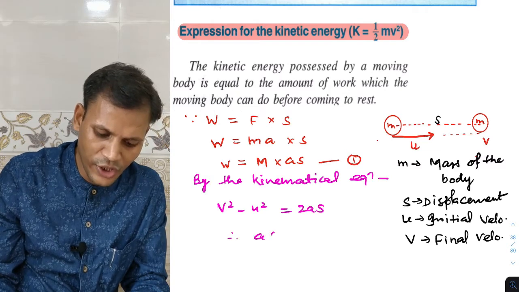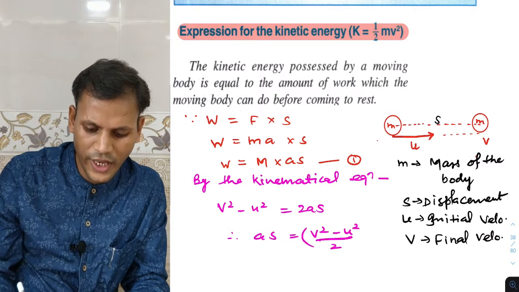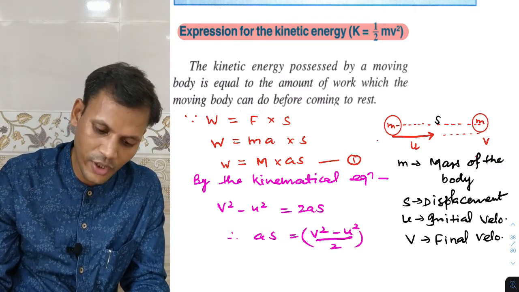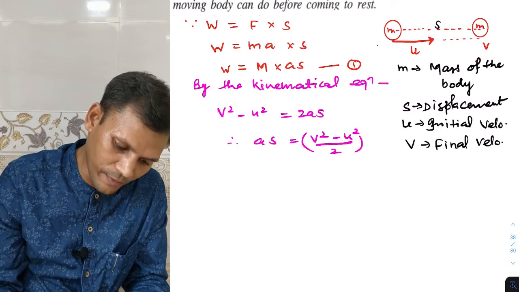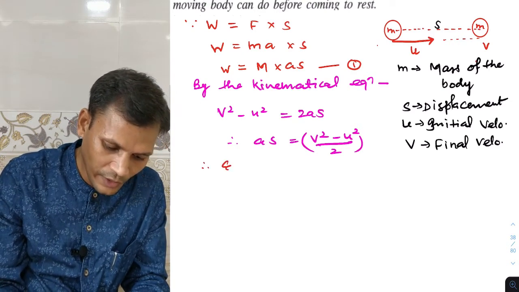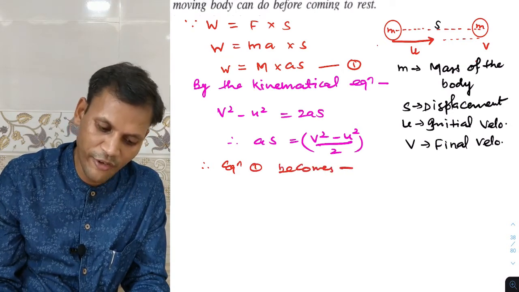So a into s will be v square minus u square by 2. Now can we substitute this value in equation 1? So equation 1 becomes,